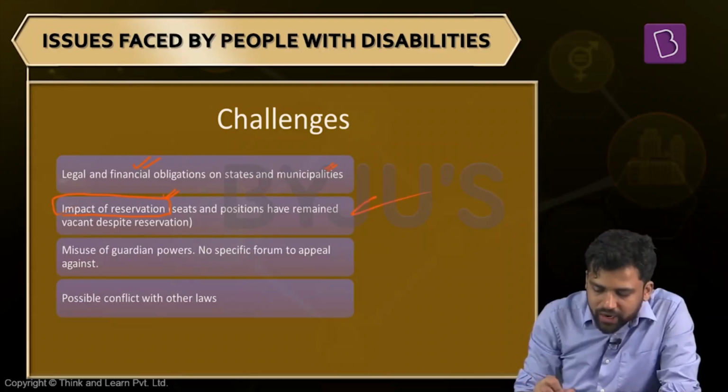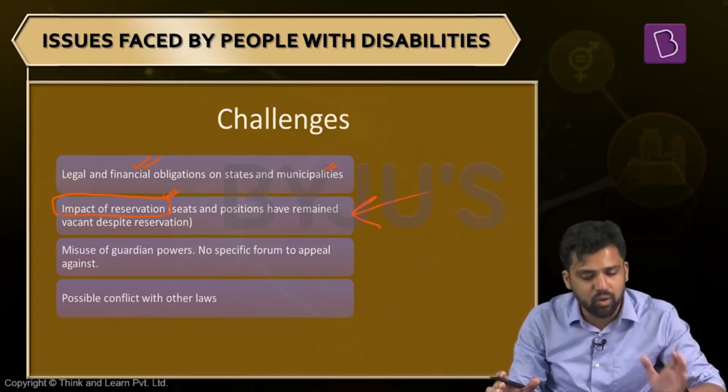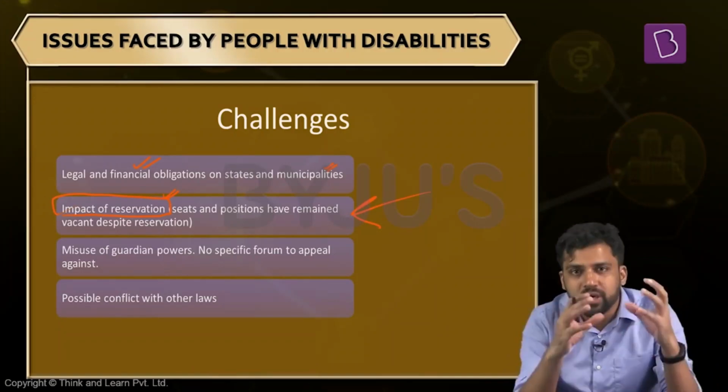So again, we need to address these basic issues. Access to education at the primary level, school level, college education. Then only we can ensure that this particular law is successful. It is able to meet its intended objective.